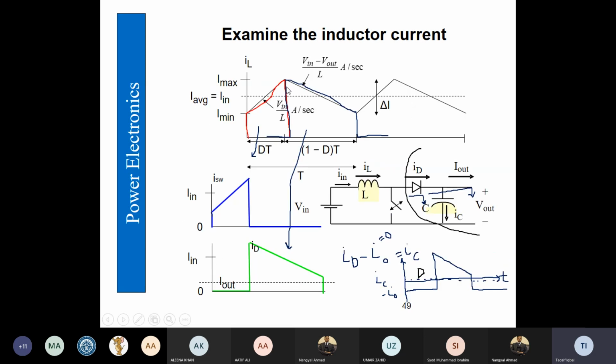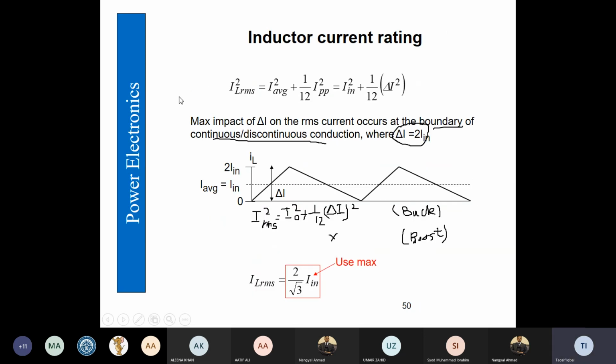From the inductor current, as we did in the buck converter, we can take the waveforms of all the components, like the switch current, diode current, capacitor current, and the load current. Then to find out the current ratings of the inductor, we are going to do the same calculation just like we did in the buck converter.